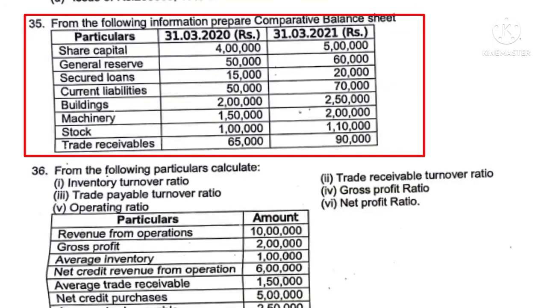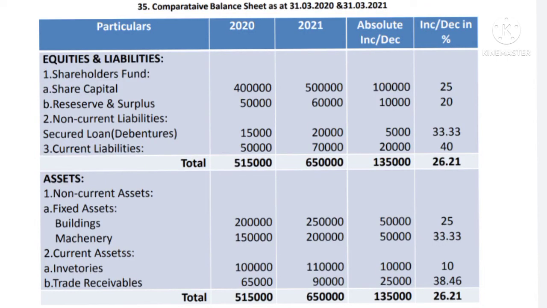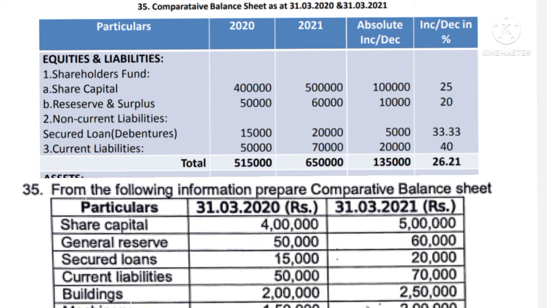Question number 35 is on the comparative balance sheet, preparation of the comparative balance sheet. Here information is given relating to 2020 and 2021. First of all, you prepare the format of the comparative balance sheet as at 31st March 2021. So 5 columns are required. First column is particulars, and second is for 2020. Third is for 2021, and then absolute increase or decrease, then increase or decrease in percentage.